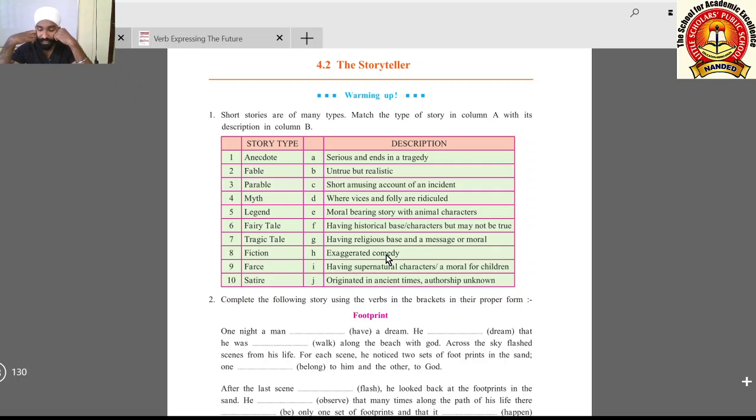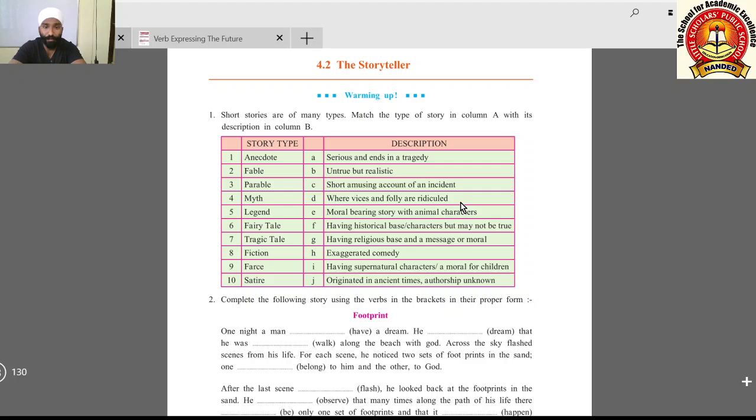Now, 10th one, satire. Satire means here D, where vices and folly are ridiculed. Vices and folly mean what? Vices means the bad habits or bad activities of people, and folly means the mistakes of people.